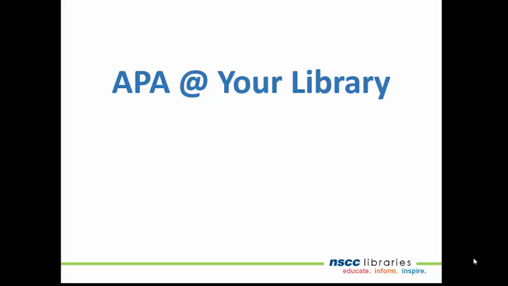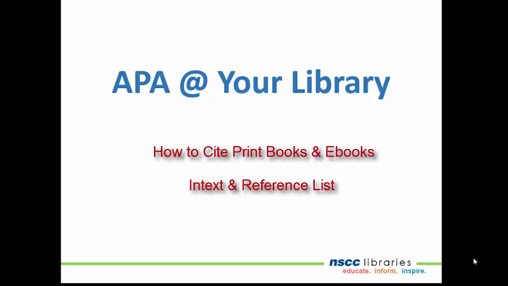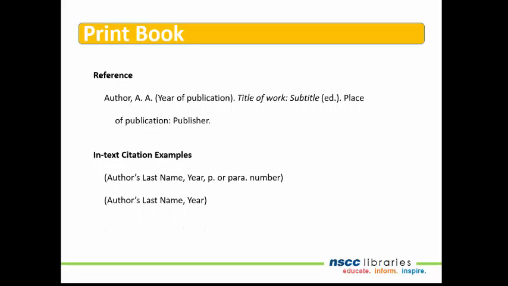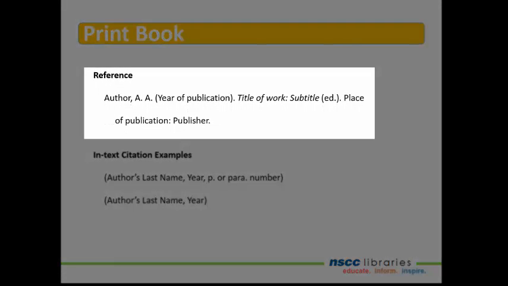In this video, we will examine how to cite print books and eBooks, both in text and in the reference list. When referencing a book, use the following format: the author's last name, followed by the initials of his or her first and middle names, followed by a period. Enclose the year of publication in parentheses, followed by a period.